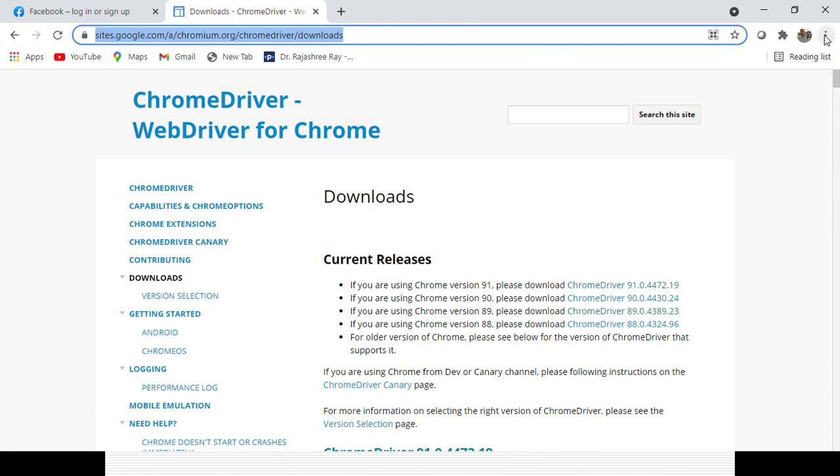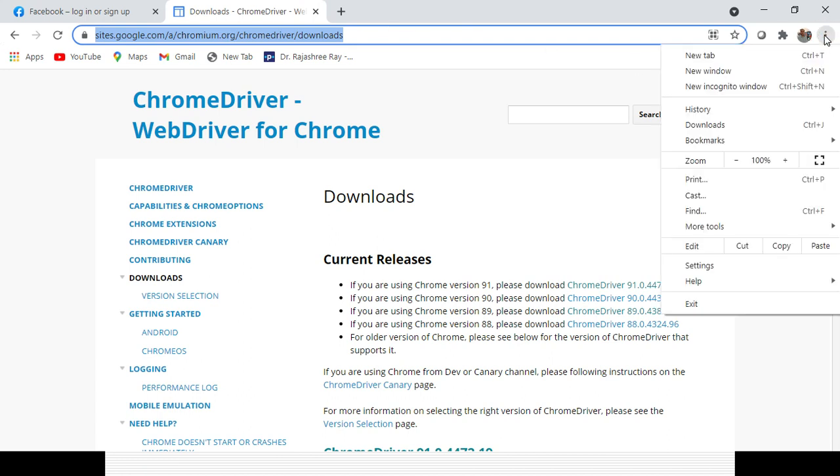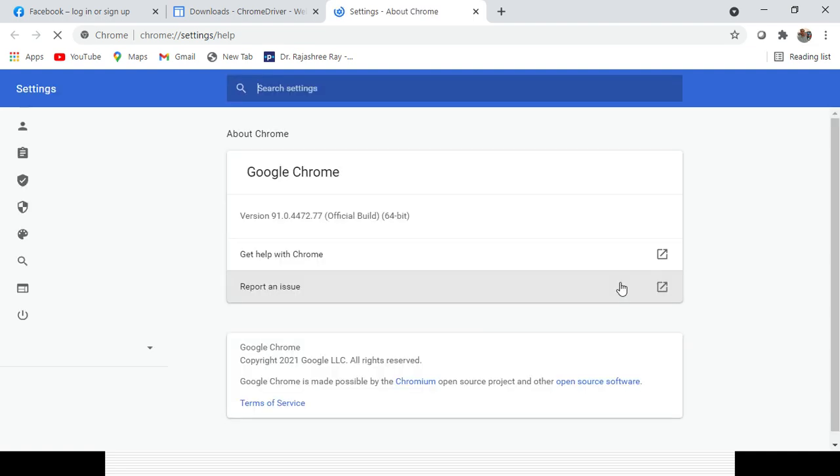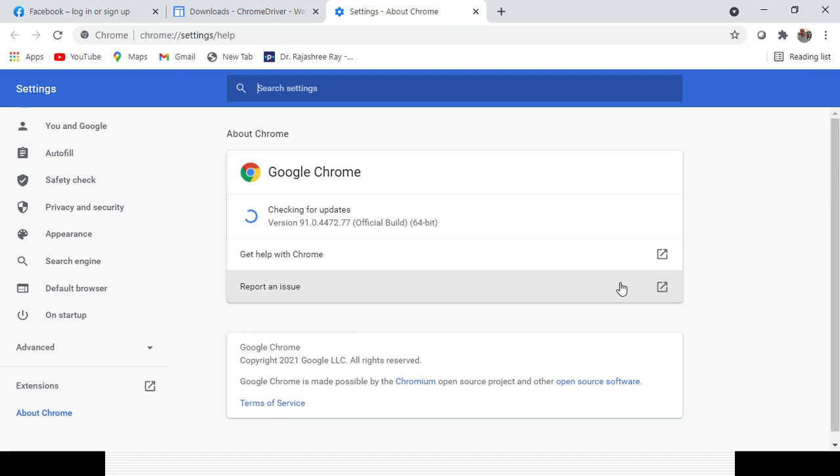How can you check it? You need to click here on the three dot options, click on Help, and then click on Google Chrome. So you need to check the version of your browser, because everyone's system browser version can be different. For me it's Google Chrome version 91.0.